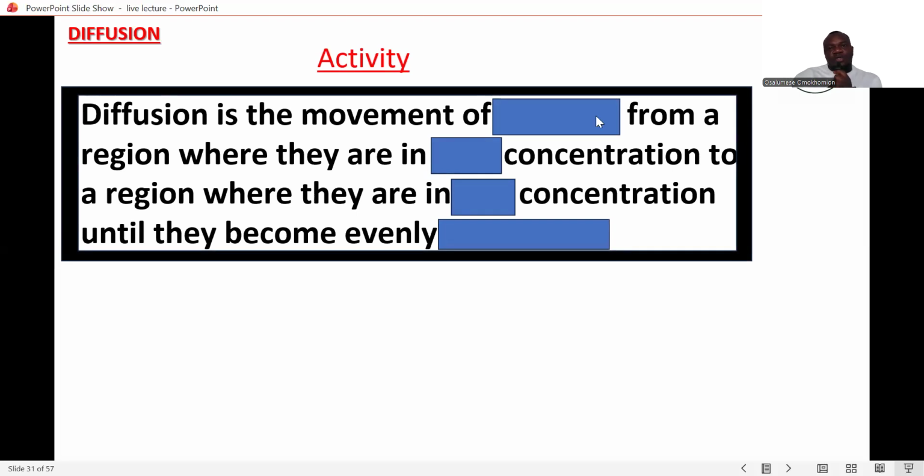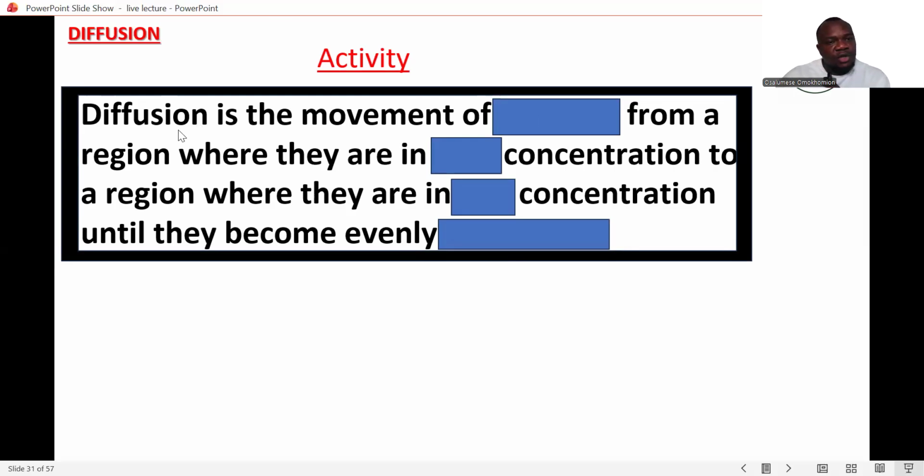So diffusion is the movement of what from a region where they are in dash concentration to a region where they are in dash concentration until they become evenly dash. So you can pause the video at this point and put the correct answer there.